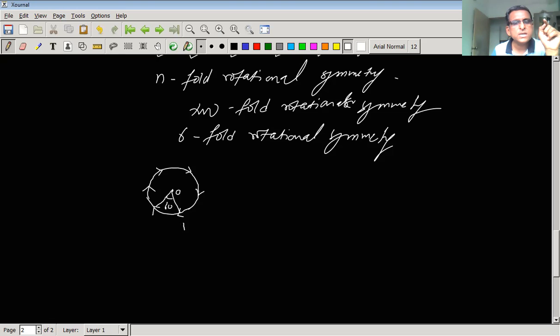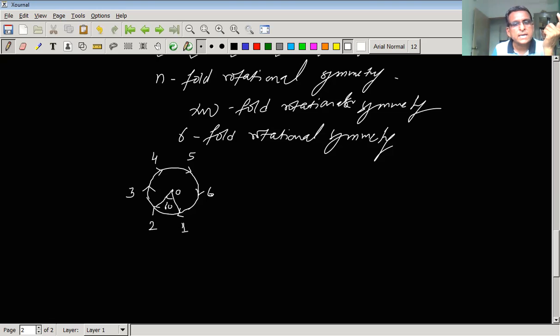If initially we are here, let us give the names here: 1, 2, 3, 4, 5, 6. So initially we are here, and now we rotate the disc through an angle of 60 degree. What will be the new position?